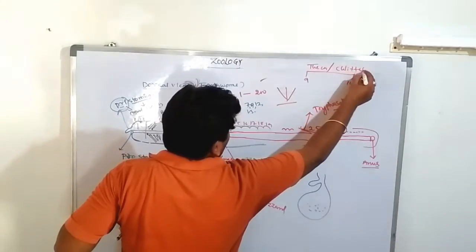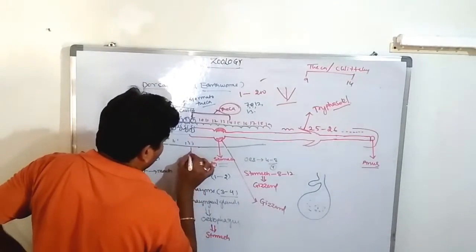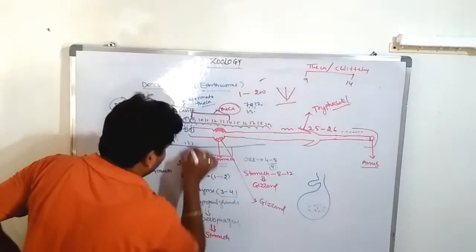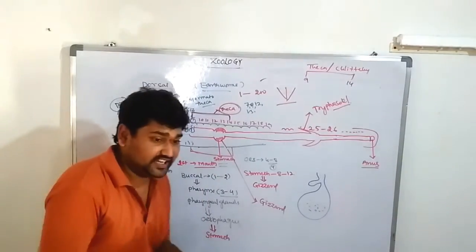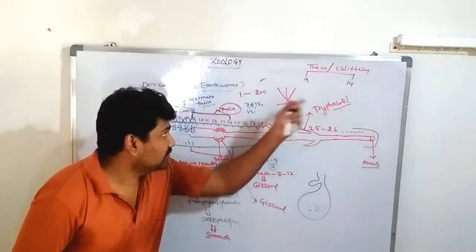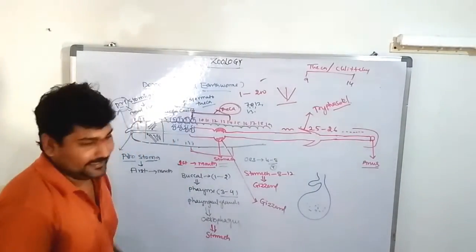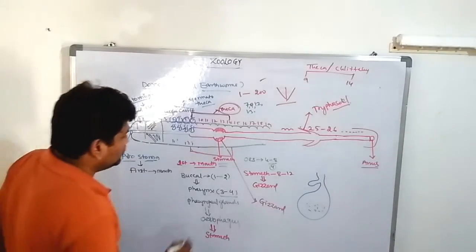So the complete overlapping of these 6 segments by the outermost covering theca is known as the clitellum. This clitellum appears in which segments?